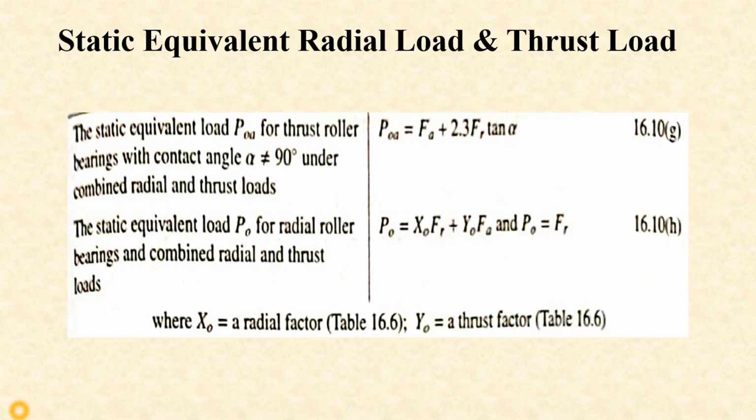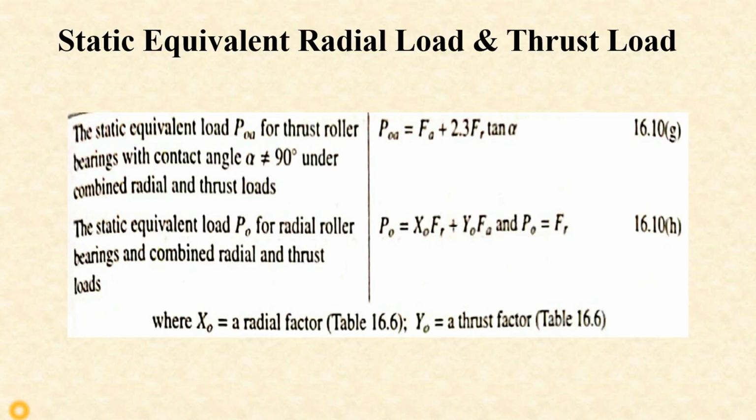If the bearing is subjected to radial load only, then the equivalent static load is equal to Fr. That is P naught is equal to Fr only. If the bearing is subjected to axial load only, then in that case P naught is equal to Fa.